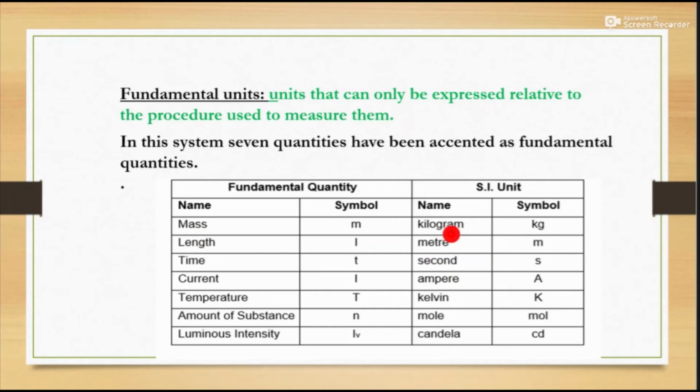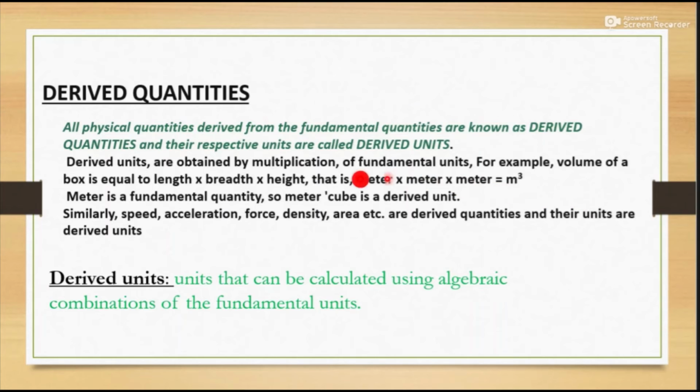Okay, kilogram, kg; meter, small m; second, we use symbol s; ampere is the unit of current, capital A; Kelvin is the temperature unit, K; and for amount of substance, mole, we use mol. Candela, cd, is the unit of luminous intensity. These are the 7 basic units. These are the fundamental units, and we will use the fundamental units to derive quantities, which are called derived units.